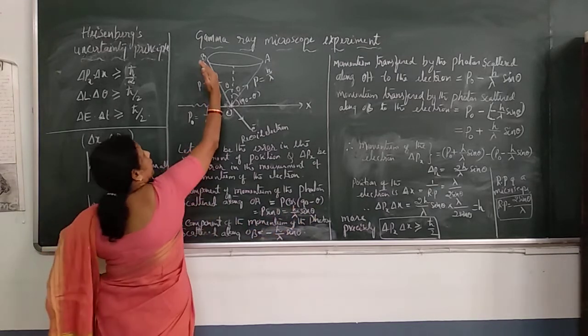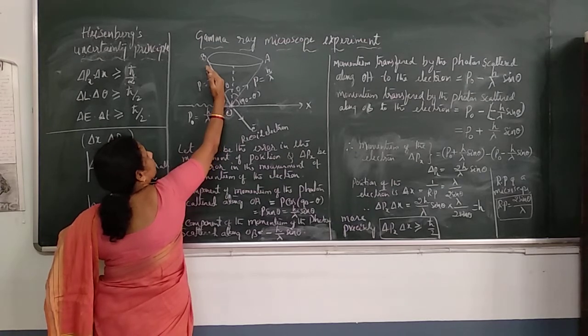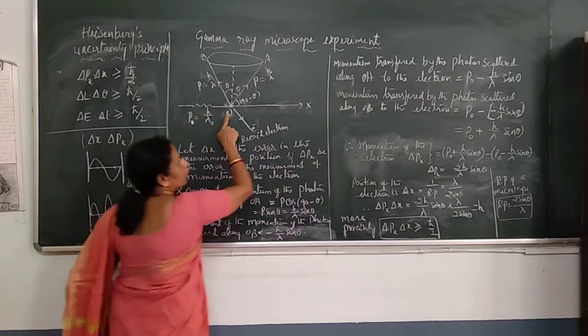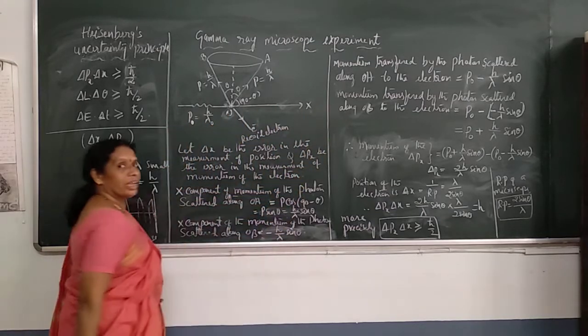Similarly, the x component of this momentum is along this direction, but we need the component along OX, the positive X direction.